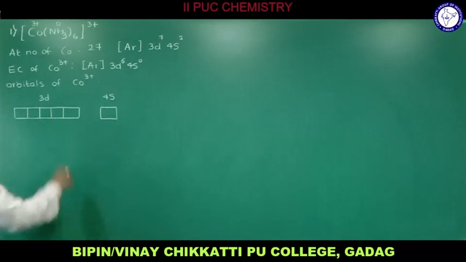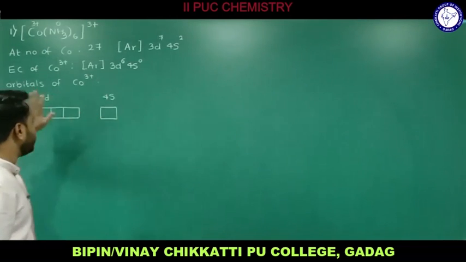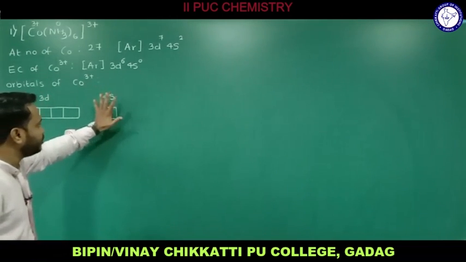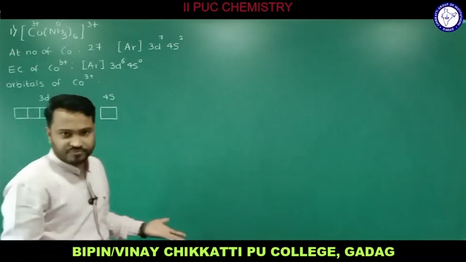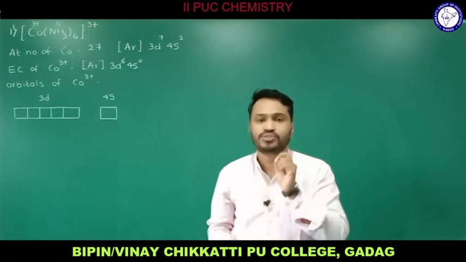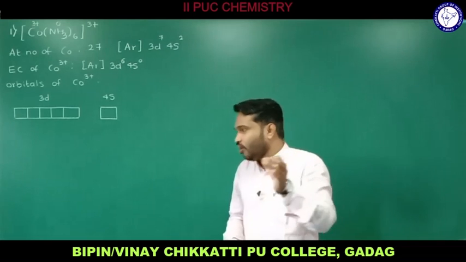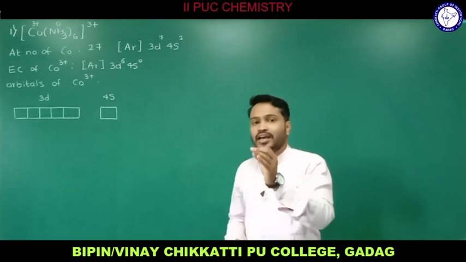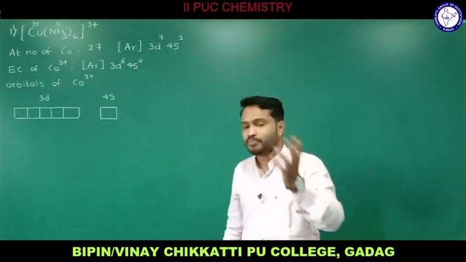So all the 3d atomic orbitals are of identical energy. The energy of 3d is different, the energy of 4s is different, whereas the atomic orbitals of 3d itself are of the same energy. So identical energy atomic orbitals we have, and you need to follow Hund's rule. Therefore 6 electrons we have. So first, in all the atomic orbitals I fill 1 electron each. If all the atomic orbitals are completed, then I go with the pairing of electrons.